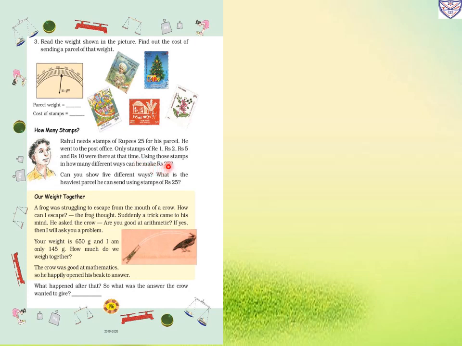Okay, he wants a 25 rupees stamp, but at that time that stamp was not available. He only got rupees 1, 2, 5 and rupees 10. So by using these stamps only, you have to make a rupees 25 stamp. So can you show 5 different ways? What is the heaviest parcel he can send using a stamp of rupees 25?